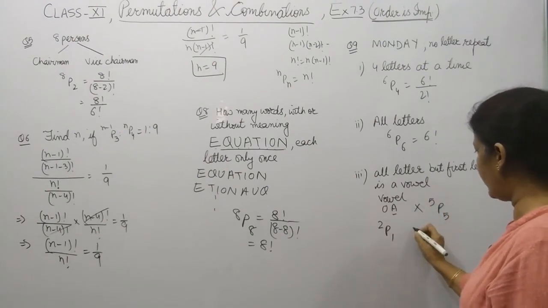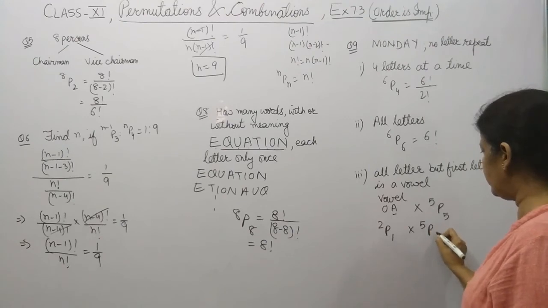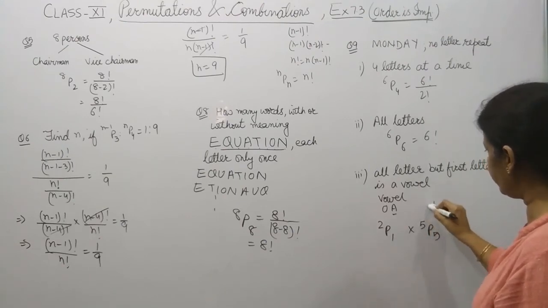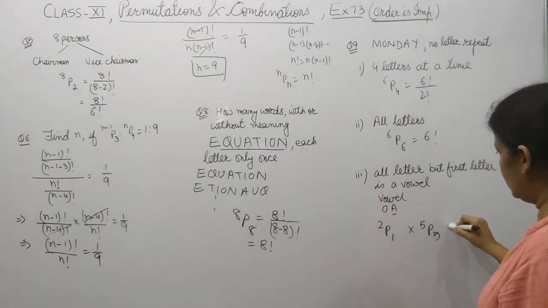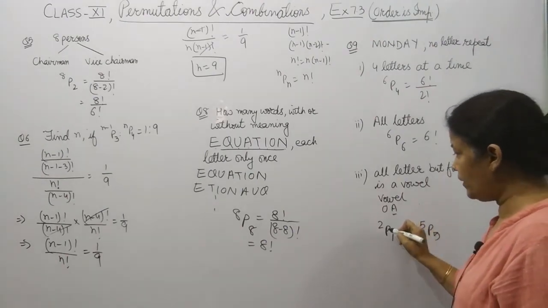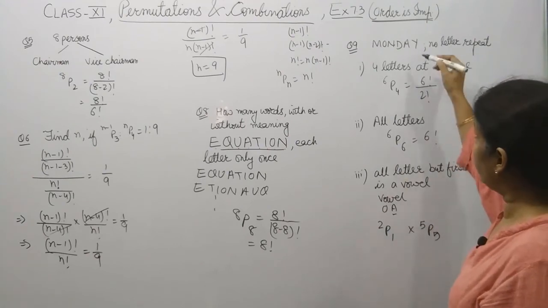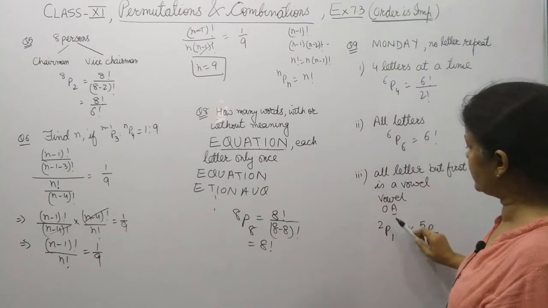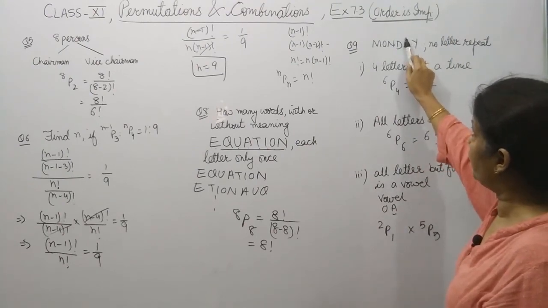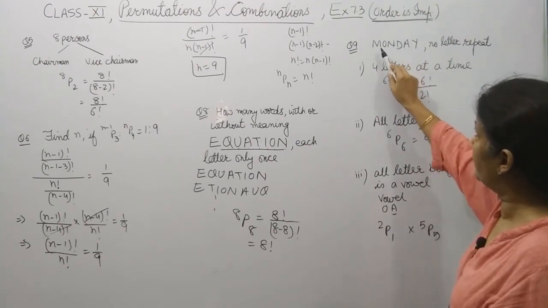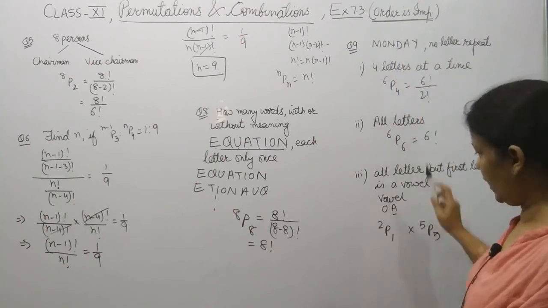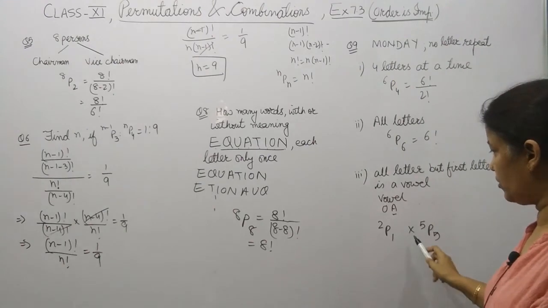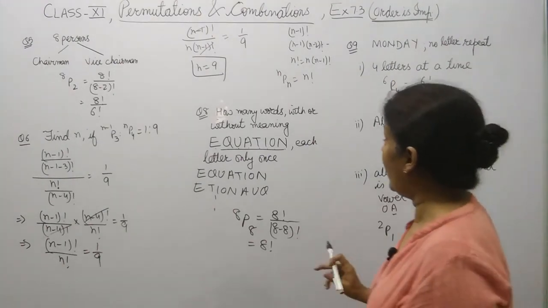Suppose we have taken this vowel here as the first letter. So the leftover letters will be 1, 2, 3, 4, 5, and you are taking 5 at a time. Now cross multiply to get the answer.